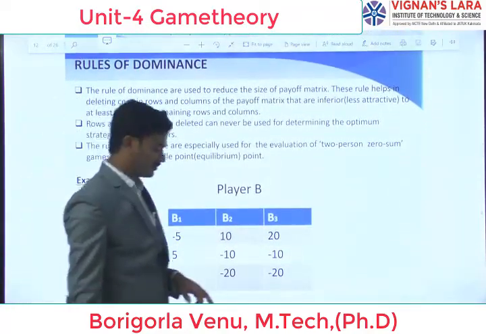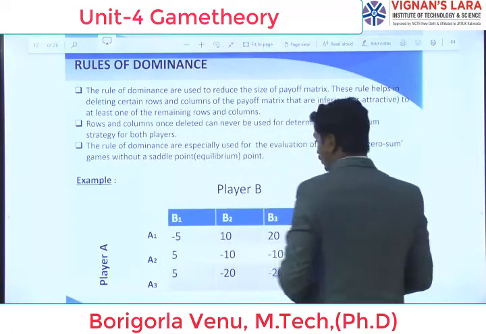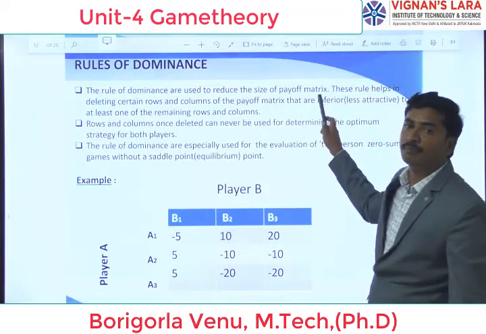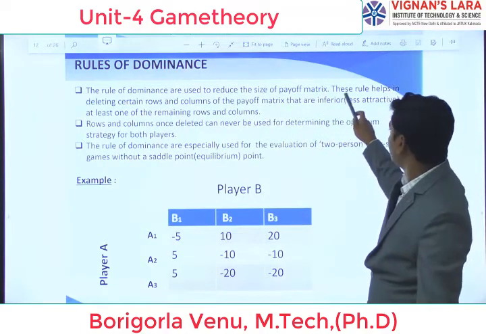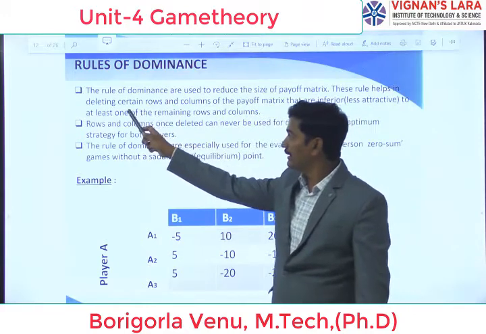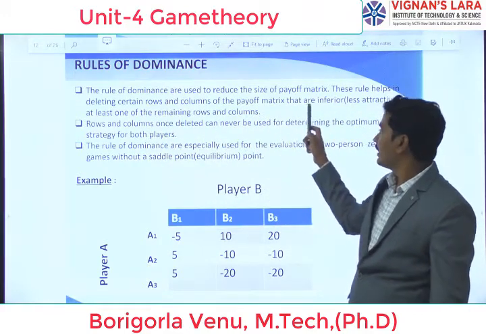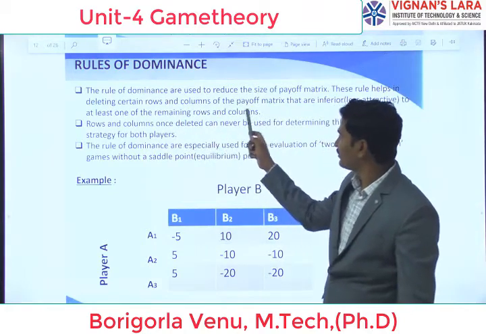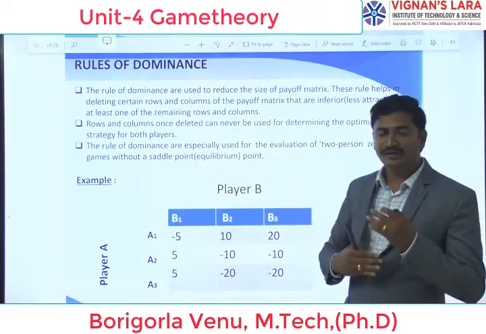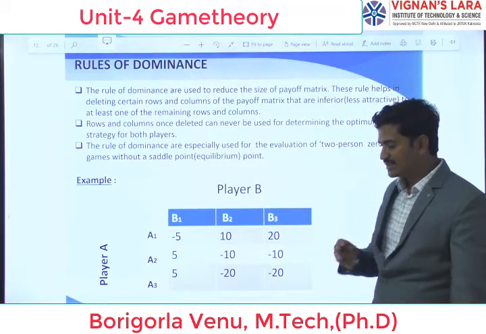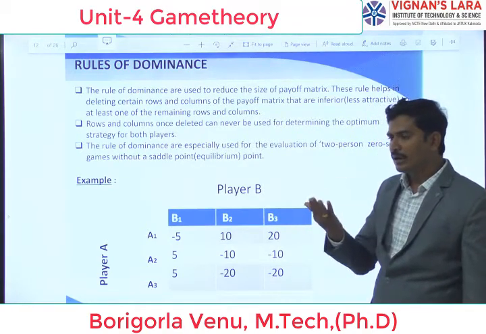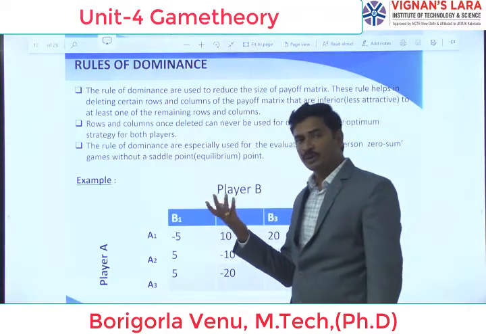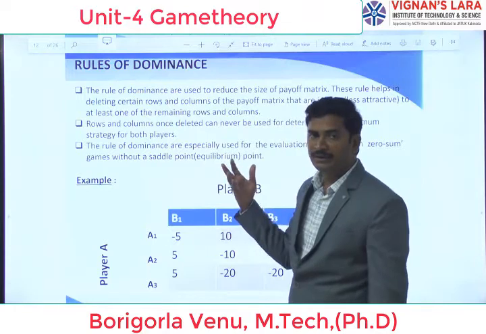Rules of dominance. Okay, saddle point is over. Let's come to the rules of dominance. The rules of dominance are used to reduce the size of the payoff matrix. These rules help in deleting certain rows and columns of the payoff matrix that are inferior to at least one of the remaining rows and columns. Here we are going to reduce the size of the matrix. If initially we have a 3 by 2 matrix, in the next step we convert the 3 by 2 into a 2 by 2 matrix by implementing the dominance principle.